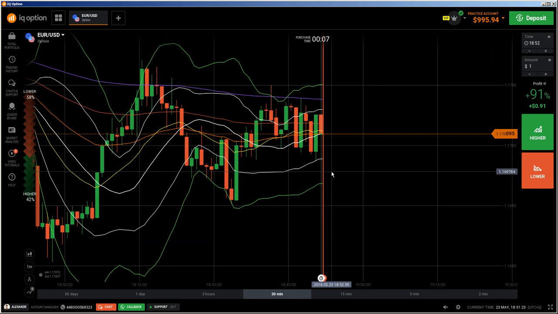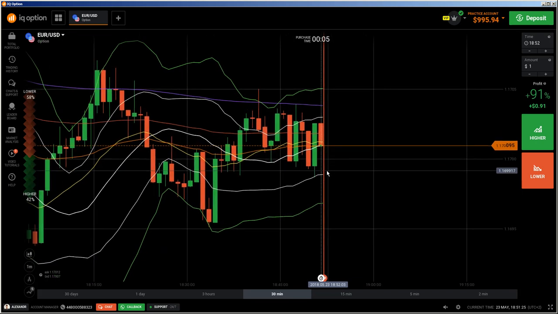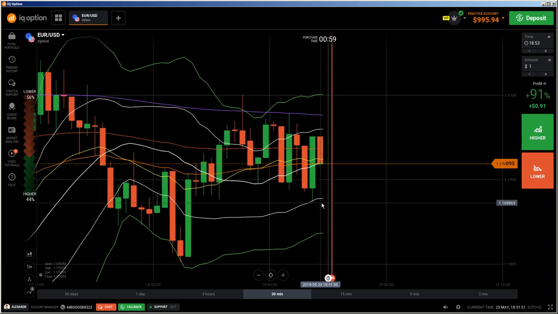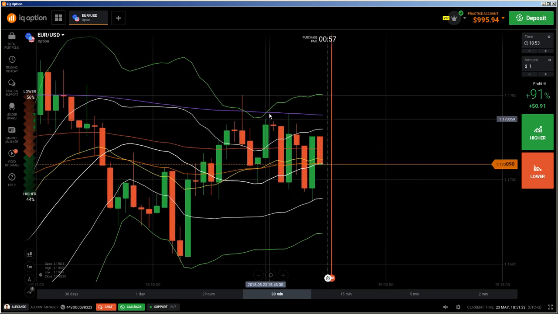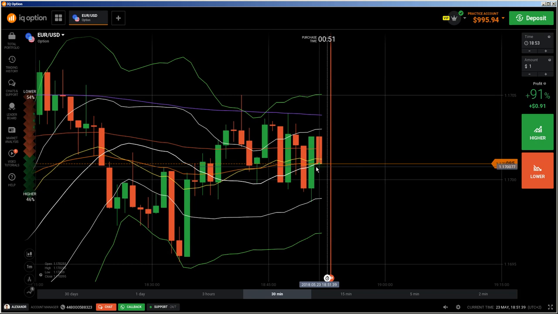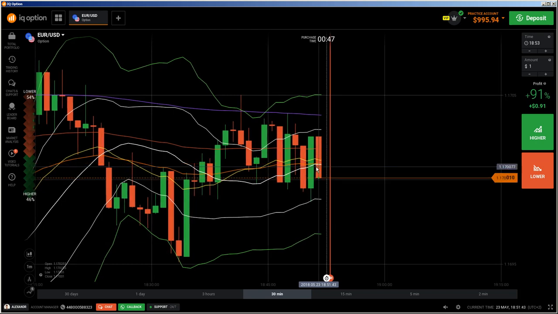So I will wait now, else I will show you some trading setups if I don't see any kind of trading setup now here, because this is not nice. If this candlestick will close below the 50 EMA, I probably will do a put, but it depends.